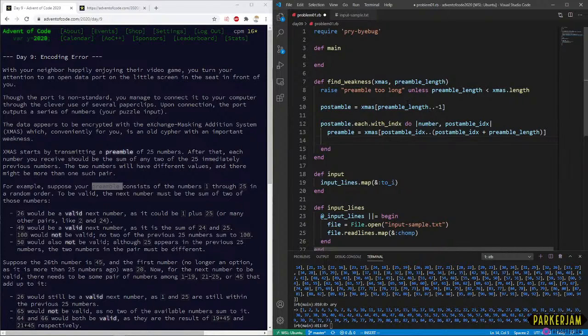Now we want to get all of the sums from our preamble. So let's break that out into a new function.